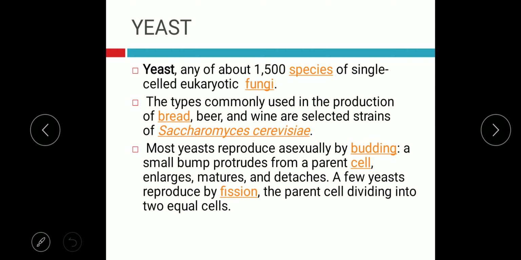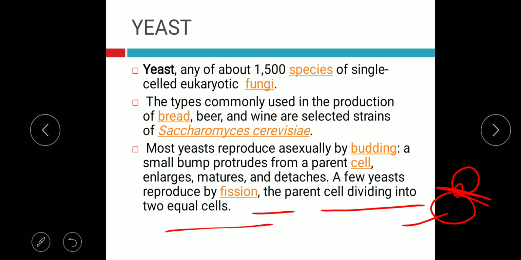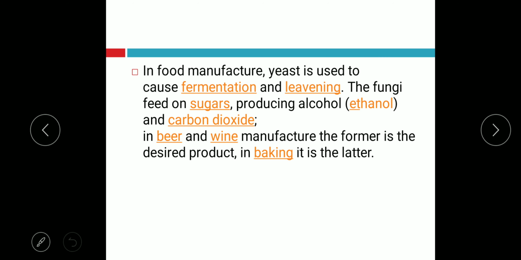Most yeasts reproduce asexually by budding. What happens in budding? A cell is there and a small bud-like structure grows on its surface. The size of the bud increases, and slowly it gets detached from the parent cell. A few yeasts also reproduce by fission, the parent cell dividing into two equal cells. This type of fission is binary fission. In food manufacture, yeast is used to cause fermentation and leavening.